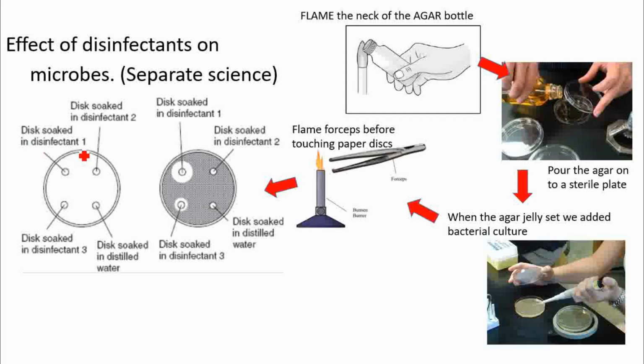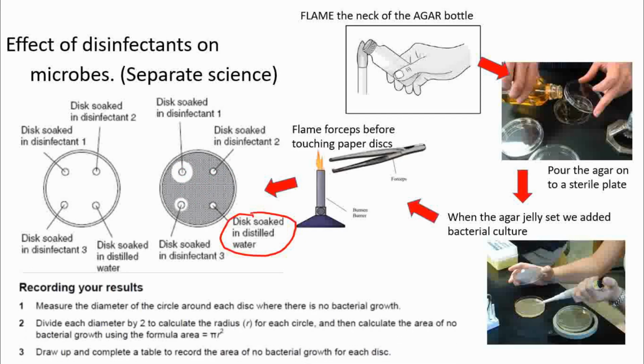So now you have your different disinfectants here. One of them is going to be a control. Think about why you would need some sort of control. So you have disinfectant 1, 2, 3, 4. If you notice, there's an area around the disc where no bacteria is growing. It's called the zone of exclusion. You're going to measure the diameter of each disc where you have no bacterial growth. So you have your zone of exclusion.